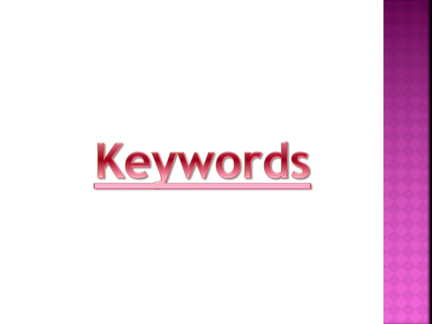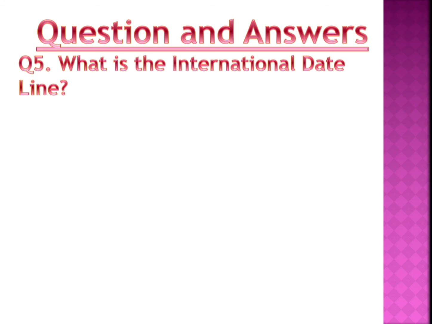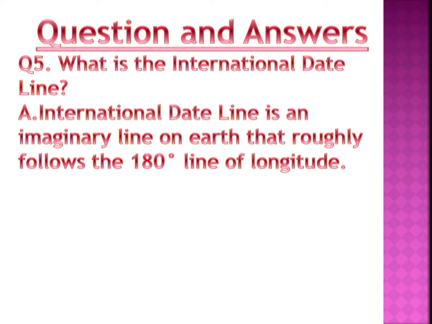I have given a few keywords in your daily schedule. Please learn them and write them in your classwork. Coming to your question answers. What is the international date line? The international date line is an imaginary line that follows the 180 degrees line of longitude, opposite of the prime meridian. That is the international date line.